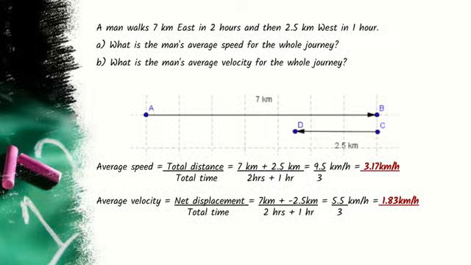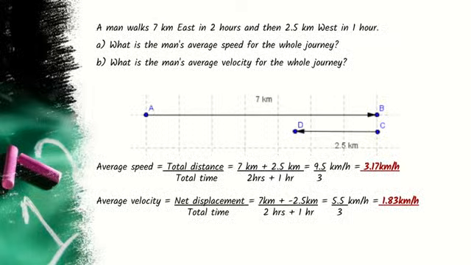Similarly, average velocity is net displacement by total time. That means if the object has travelled towards east, we take it as positive, and if we take the west direction, we say it is a negative value, because the negative sign indicates west and the positive sign indicates towards the east.